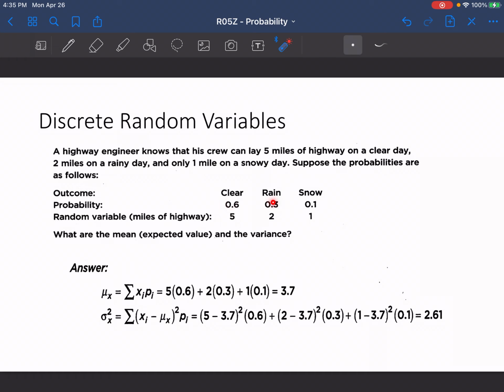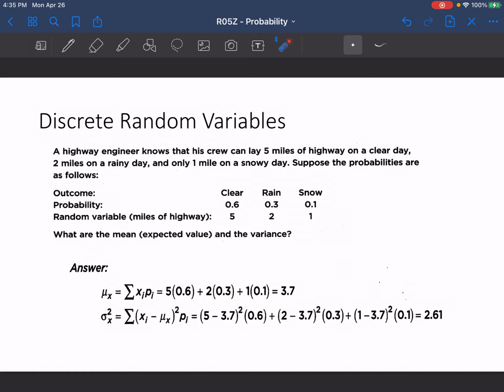The probability that they can lay 2 miles on a rainy day is 30%, and the probability that they can lay 1 mile on a snowy day is 0.1, or 10%. So what are the mean or expected value and the variance when we're looking at this?